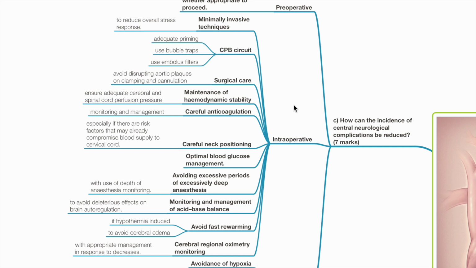Optimize blood glucose management. Avoid excessively deep anesthesia. This may be facilitated by use of depth of anesthesia monitoring. Monitoring and management of acid-base balance to avoid deleterious effects on brain autoregulation. Avoidance of fast rewarming if hypothermia is induced, to avoid cerebral edema.